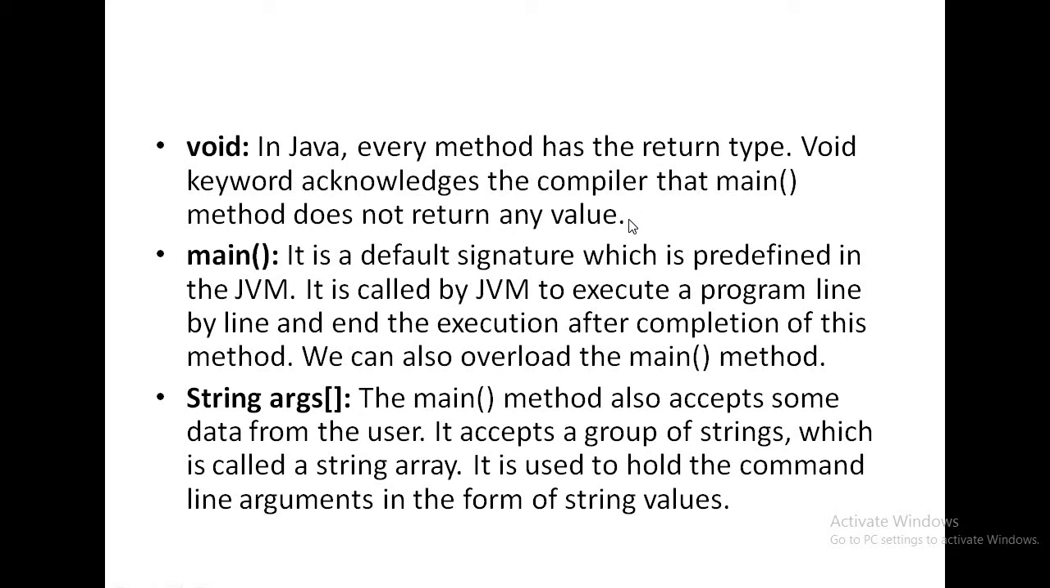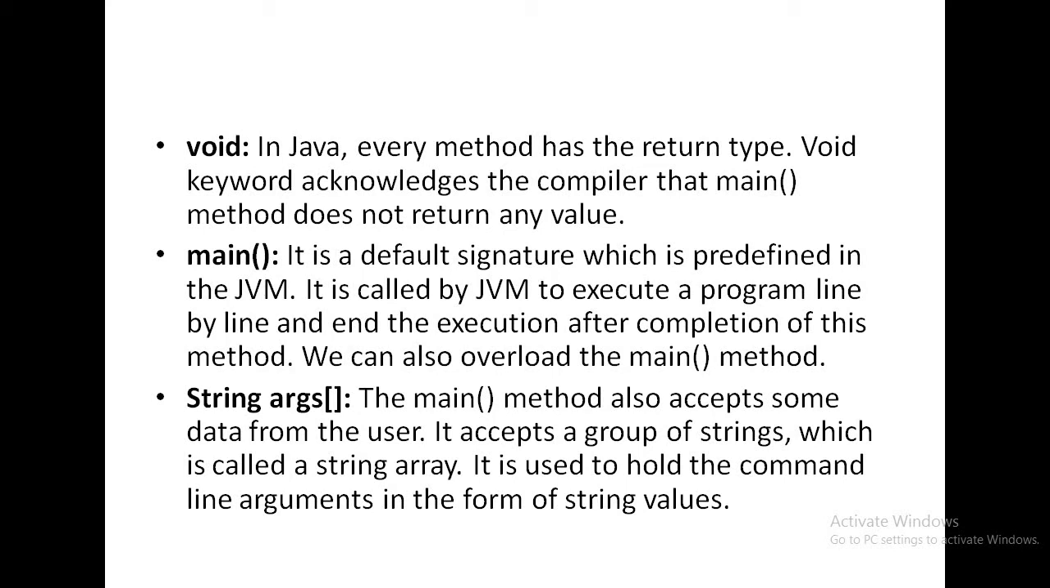Simple thing, which we have already discussed in C and C++ programming. If a method does not return anything, the return type should be void. Since the main method does not return anything, the return type of the main method is void. Okay. Then this is the name of the method, main. It is a default signature which is predefined in the JVM. Okay, predefined method name. It is called by the JVM to execute a program line by line and end the execution after completion of this method.